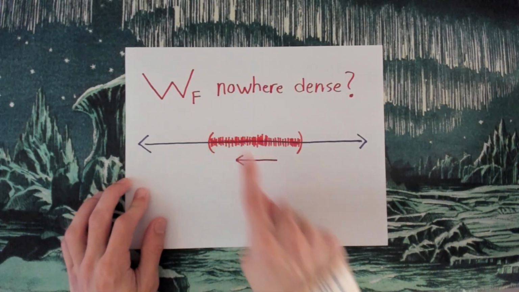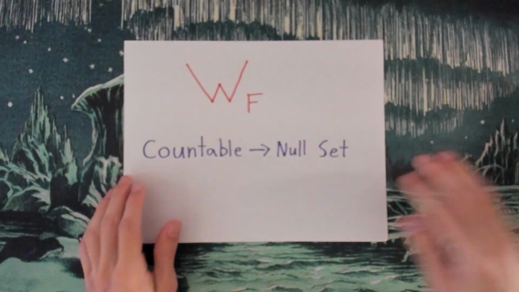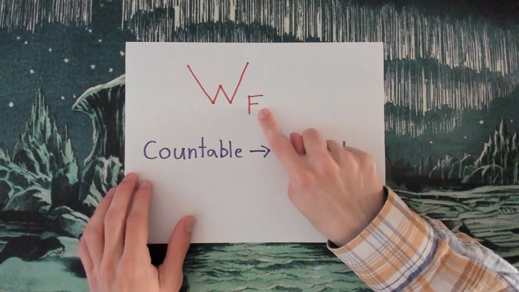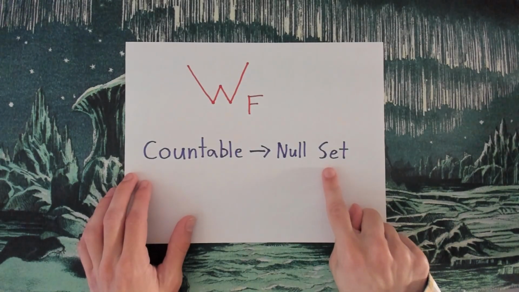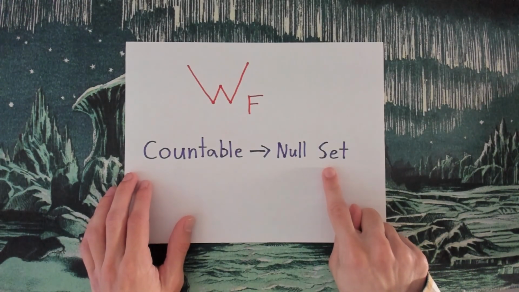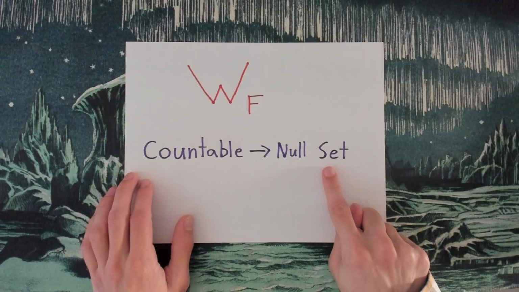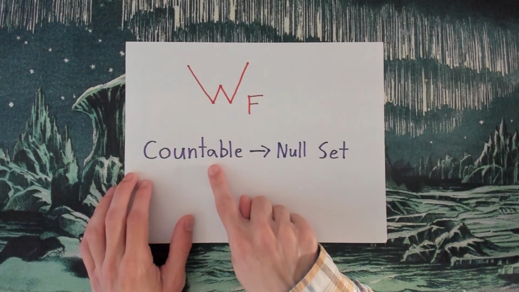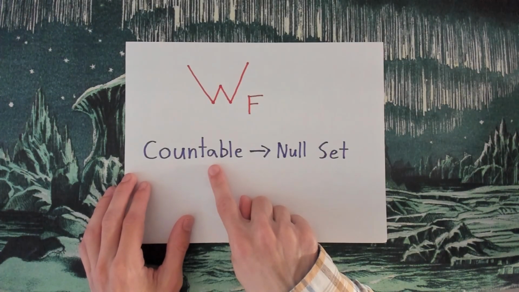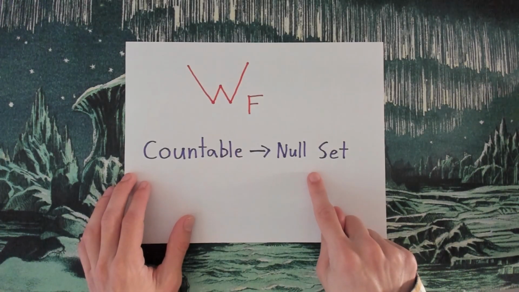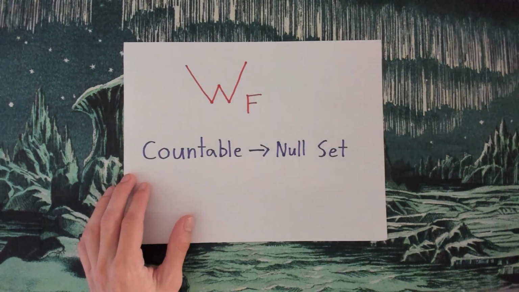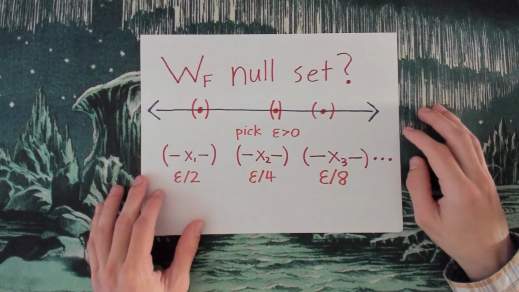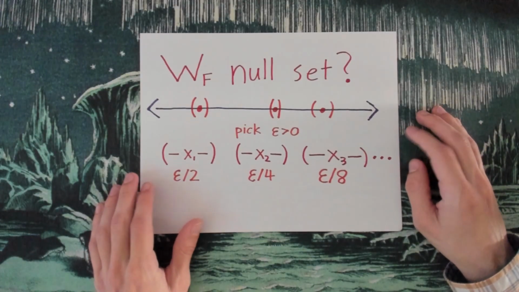It's kind of hard to explain, but that's kind of what it means. And I'm going to want to prove that any countable subset of real numbers is a null set with respect to the Lebesgue measure, which basically means that if you have a countable subset of the real number line, it's going to have a measure, a length of 0, right? That's what it means. Every countable subset is going to have a length of 0, where length is characterized by the Lebesgue measure.